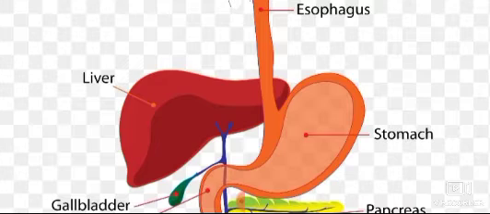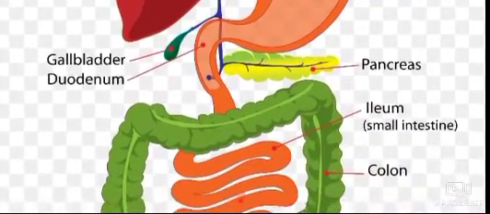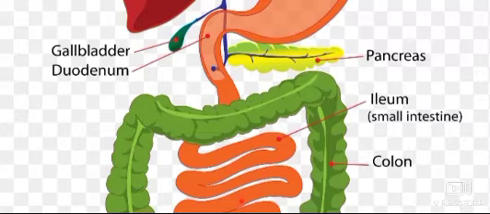The partially digested food then goes from the stomach into the small intestine. This exit of the food from the stomach is regulated by a sphincter muscle, which releases it in a small amount into the small intestine. From the stomach, the partially digested food enters the small intestine.